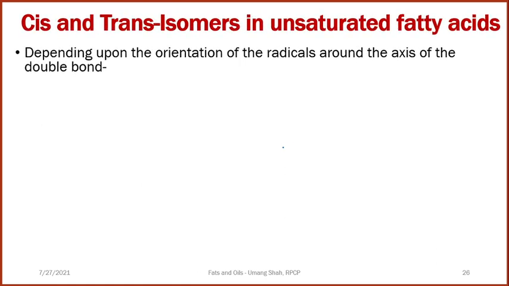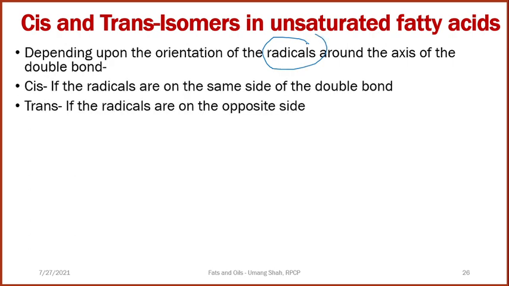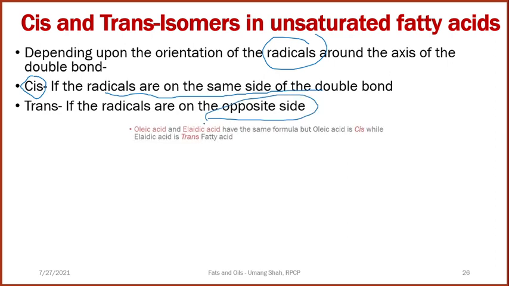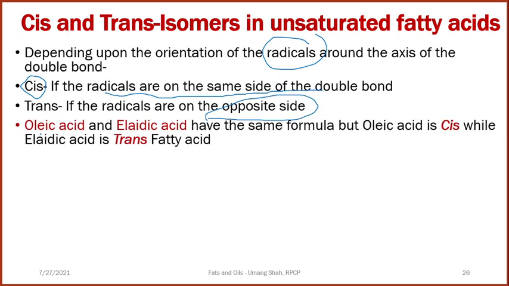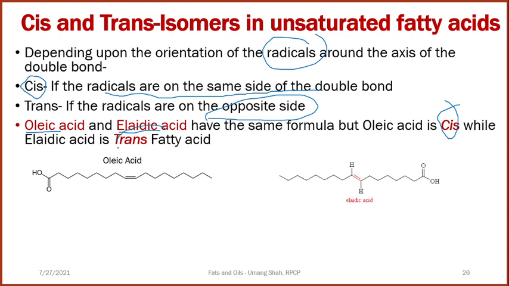Now, cis and trans isomerism in unsaturated fatty acids. Depending on the orientation of the radicals around the axis of the double bond, we can give a cis as well as a trans form. If the radicals are on the same side of the double bond, that means it's a cis form. If they are on opposite sides of the double bond, then it is a trans form. As we discussed, the examples are oleic acid and elaidic acid, which are monoenoic acids, where oleic acid is a cis form and elaidic acid is a trans form.